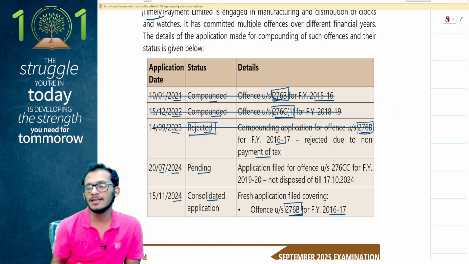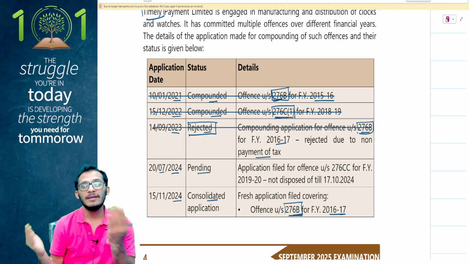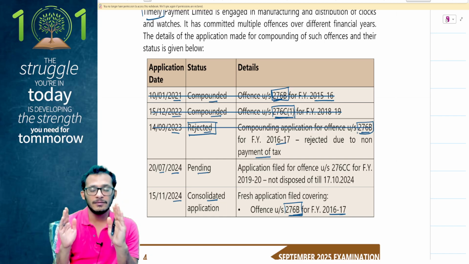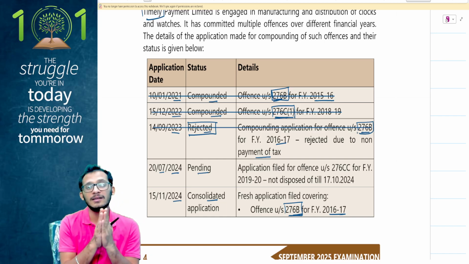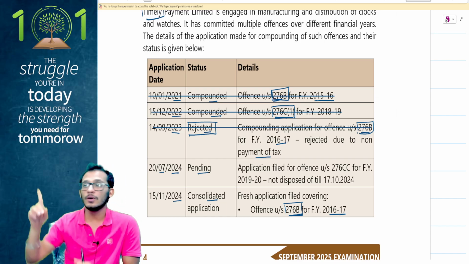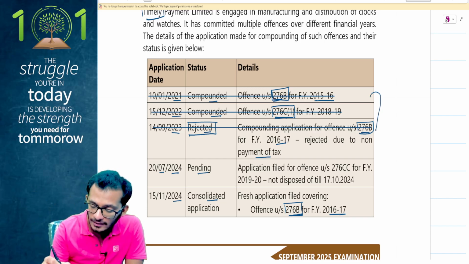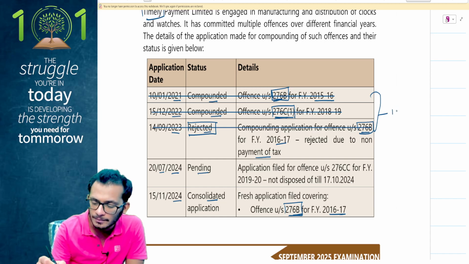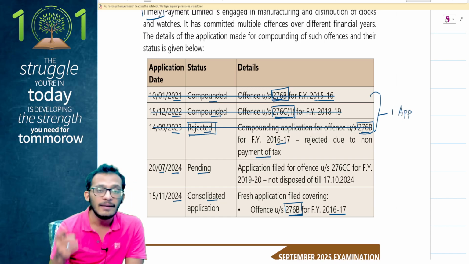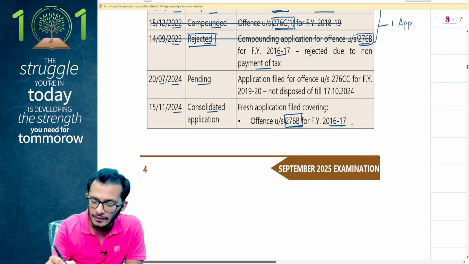However, the guidelines mention that all applications filed before 17th October, even if you have filed 5 different applications for 5 different offenses, will be consolidated together and called only one application. So even though there were 2 applications before 17th October, these 2 put together are called one application. On that understanding, the next application which is filed for 276B will be called a second application.